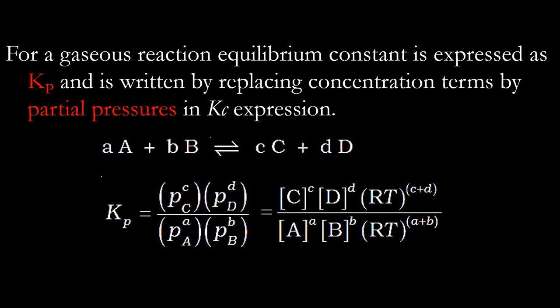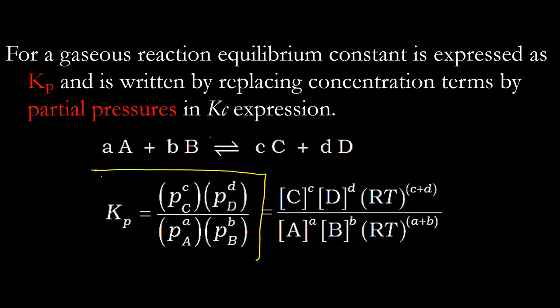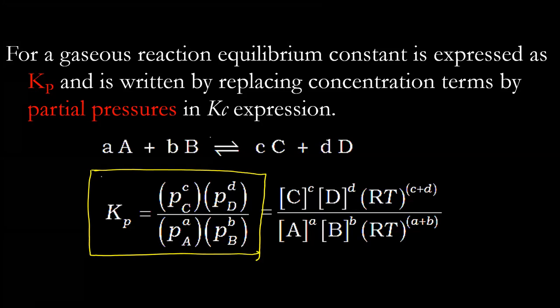Now, if we consider this here, we can represent pressures in terms of concentrations. How? Just see here. So it is the shortcut. Obviously, you won't be able to understand just by looking at it, so I'm explaining it.